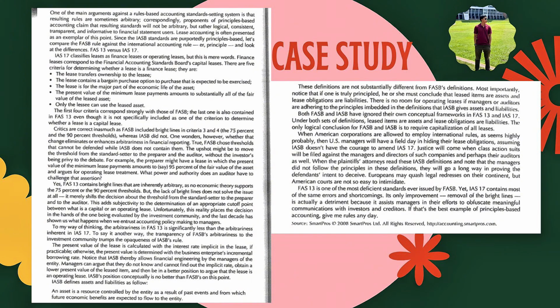The case also highlights that the use of numerical thresholds such as 75% of economic life and 90% of fair value created opportunities for manipulation and financial engineering. As a result, financial statements could appear stronger than the actual economic condition, for example by showing lower debt ratios. Overall, the case emphasizes the difference between rule-based and principle-based accounting standards and argues that lease accounting should focus more on economic substance rather than merely complying with technical rules.